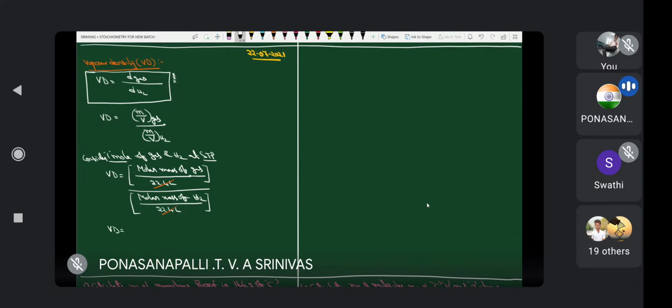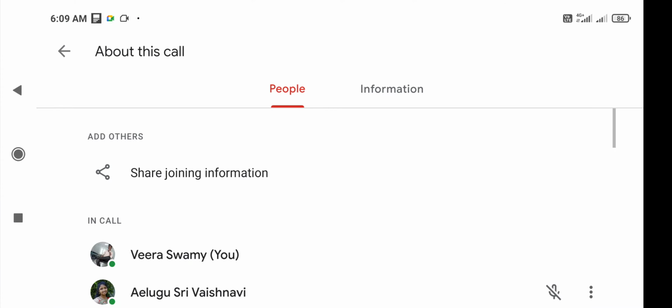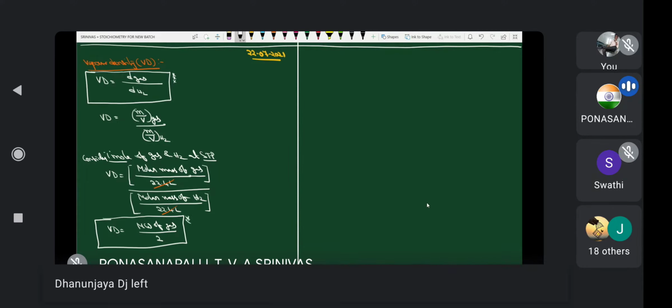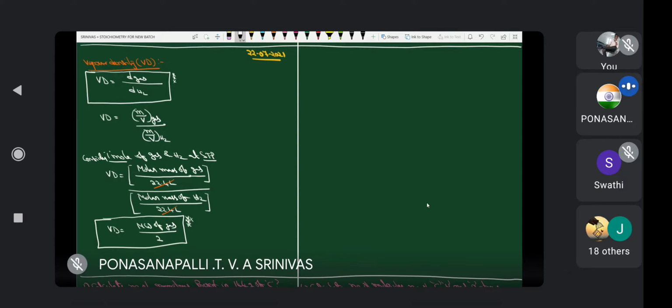Now what is the vapor density? Molar mass of gas, I would like to write molecular weight. Molecular weight of gas by what is the molar mass of hydrogen? 2. What is the molecular weight of hydrogen? 2. Therefore, what is the relation between vapor density and molecular weight? Vapor density is equal to half of molecular weight.